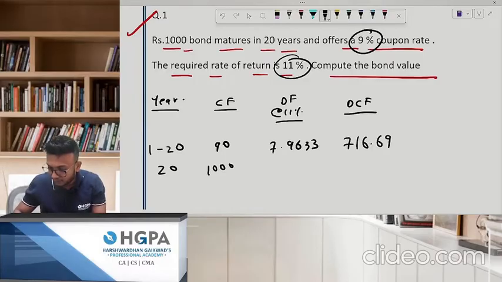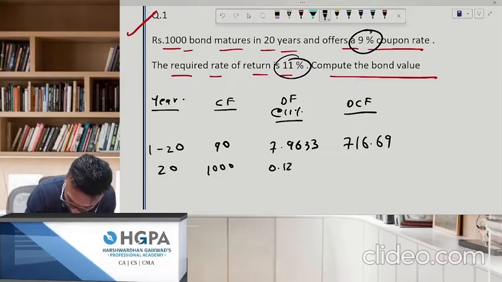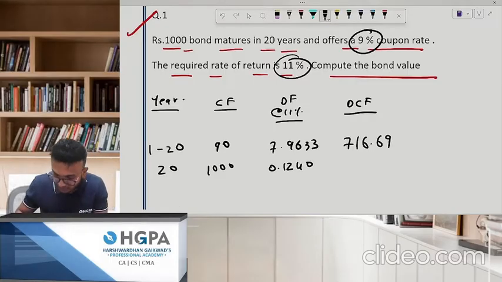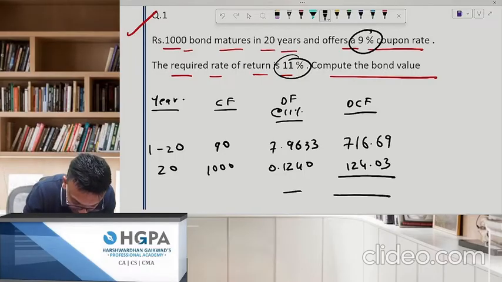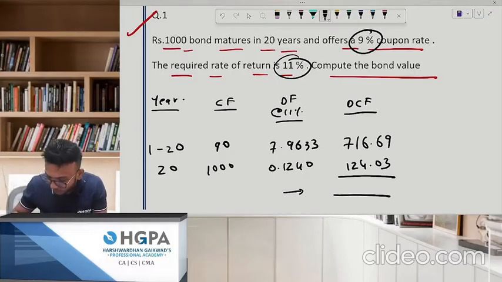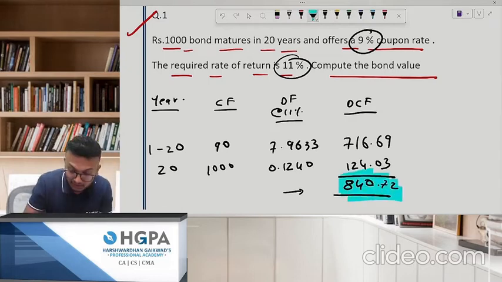1, 2, 3, 4, 5, 6, 7, 8, 9, 10, 11, 12, 13, 14, 15, 16, 17, 18, 19 and 20. Bang on. How much is this? 0.1240. Ladies and gentlemen, you have your answer. 124.03. And can you please tell me what is the fair value of this bond? 716.69. And as I've already told you, the answer will come less than what? Less than 1000. It is fair enough.